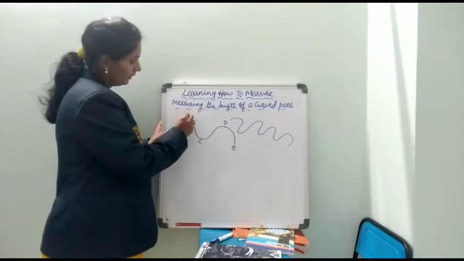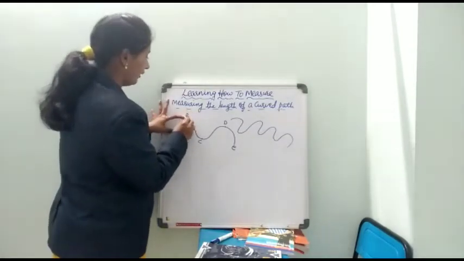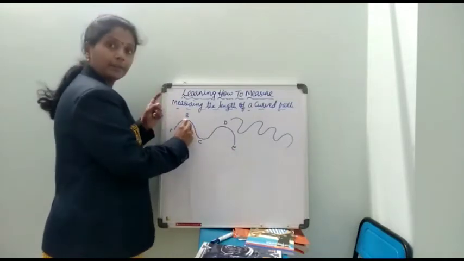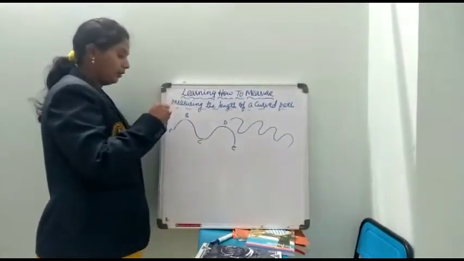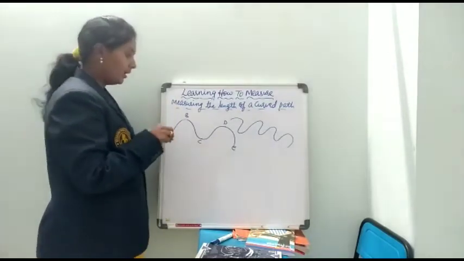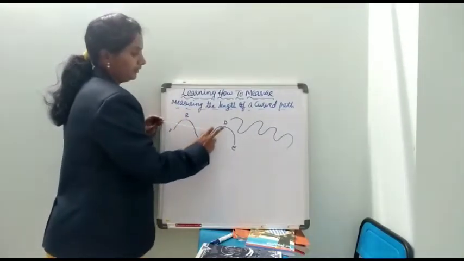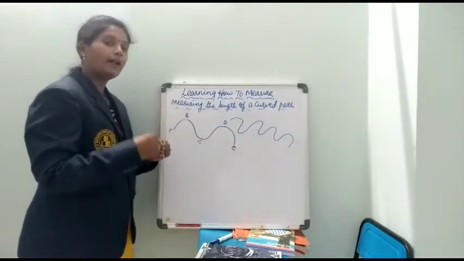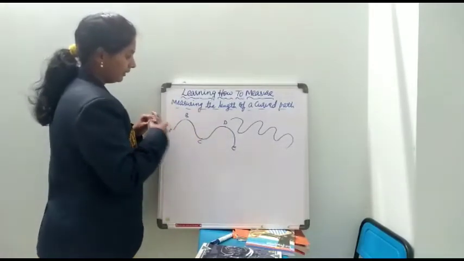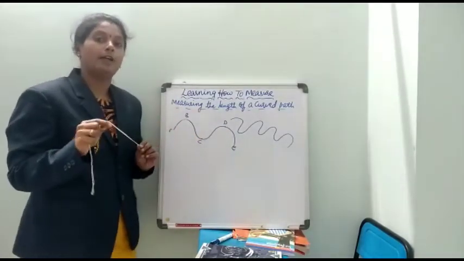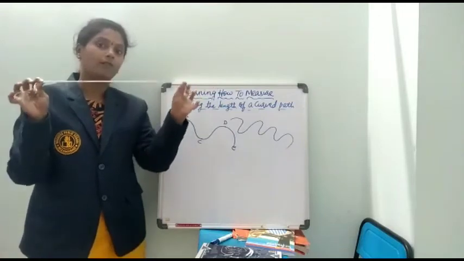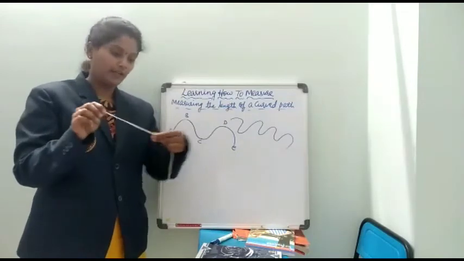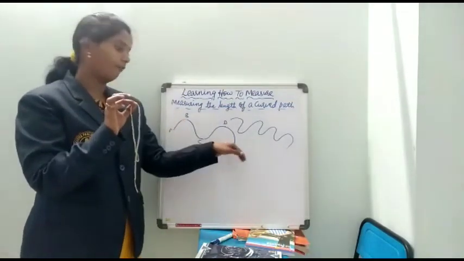While using the thread like this, I will be measuring carefully, and wherever I get a curve, there I will again place one pin, and also make one knot over there. And in the same way at C and D and E. So totally I will be getting 5 knots. Finally I will remove the thread from this place and measure the length of this thread up to the E point knot.